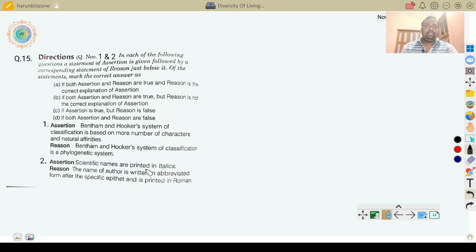Assertion: scientific names are printed in italics. Reason: the name of the author is written in abbreviated form after the specific epithet and is printed in Roman. Both are right, but reason is not the correct explanation of assertion. So here assertion is right but reason is false. This is the C answer, and in the case of the previous one, the B answer is right.